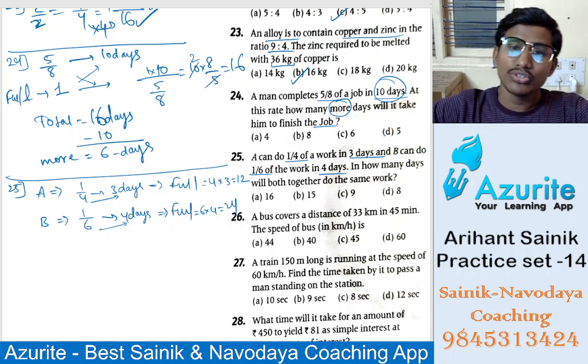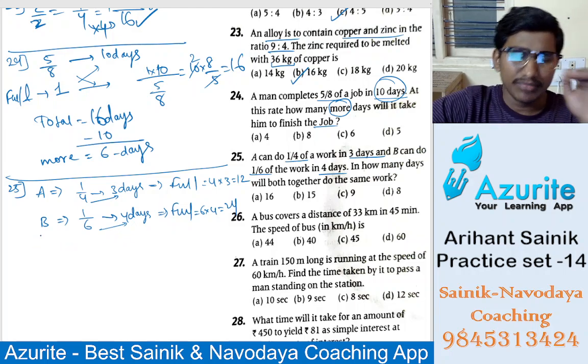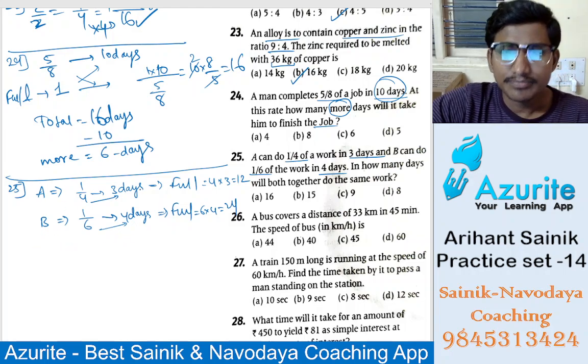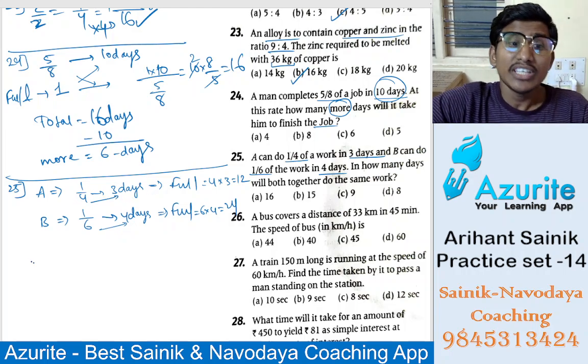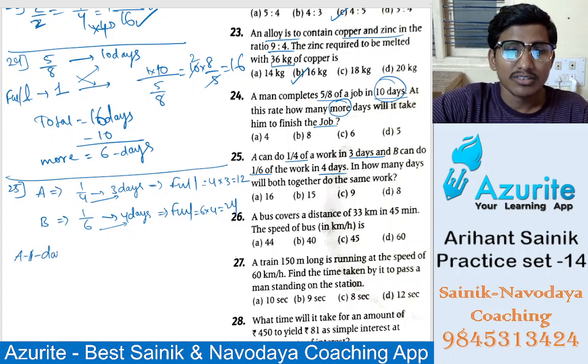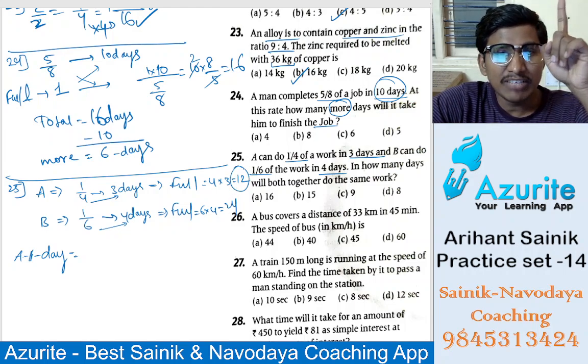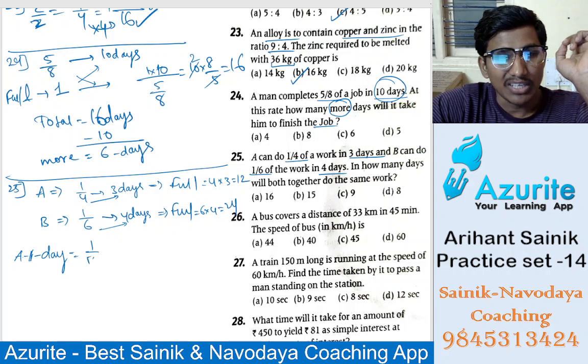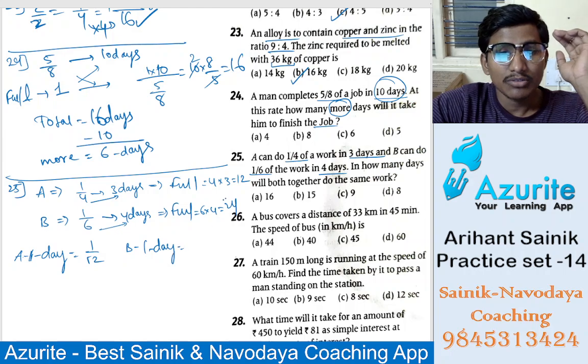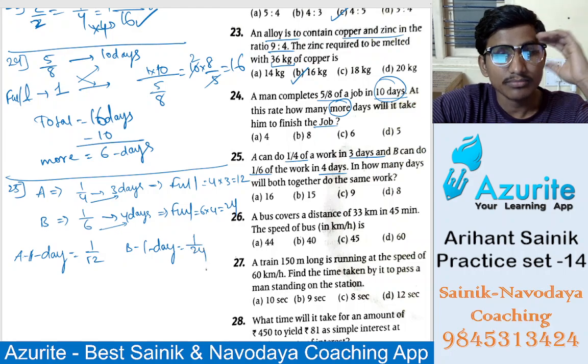Now A's 1 day work will be how much? The full work is 12 days, 12 pieces, so 1 day will be 1 piece, that is 1 by 12. B's 1 day: 24 pieces, 1 day 1 piece, that is 1 by 24.